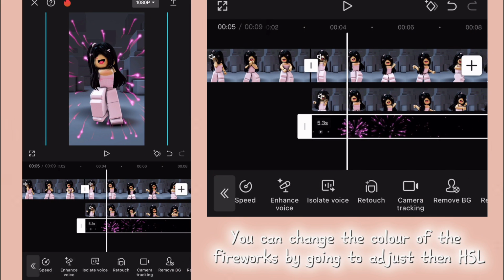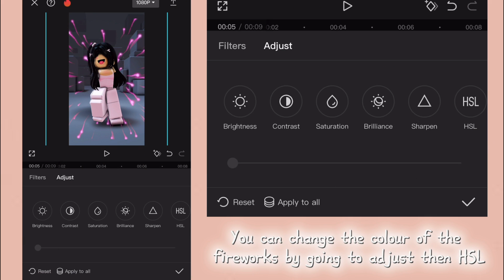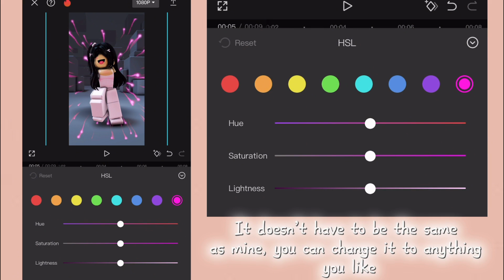You can change the color of the fireworks by going to Adjust, then HSL. It doesn't have to be the same as mine. You can change it to anything you like.